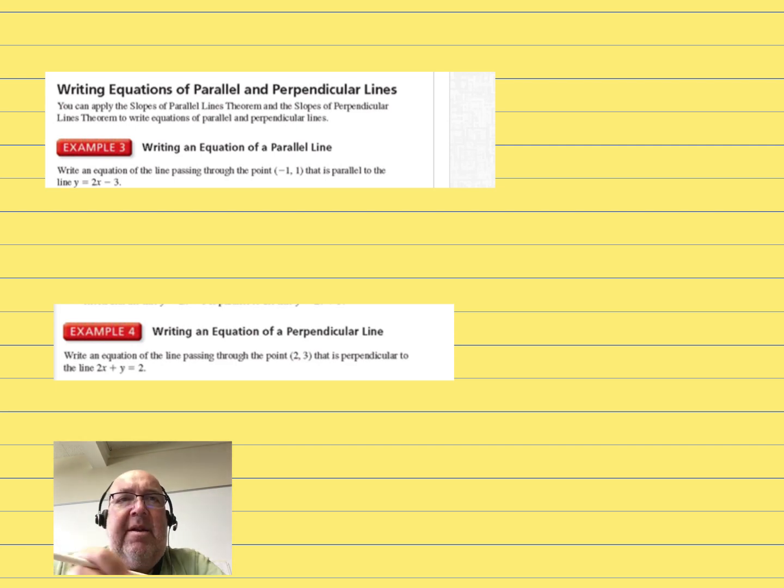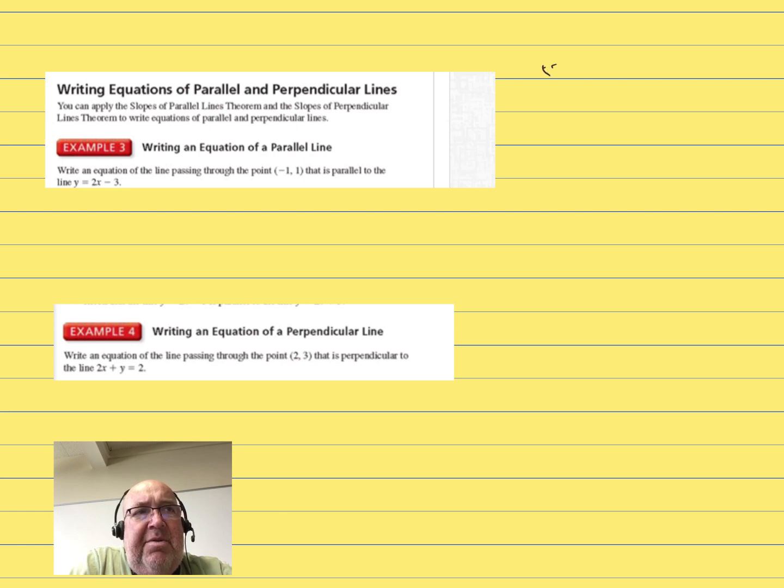Alright, so this goes back into a little bit of an algebra review. So we can apply those theorems to write equations of a parallel line. So we wanted to write an equation of the line passing through the point -1, 1 that is parallel to the line y = 2x - 3.